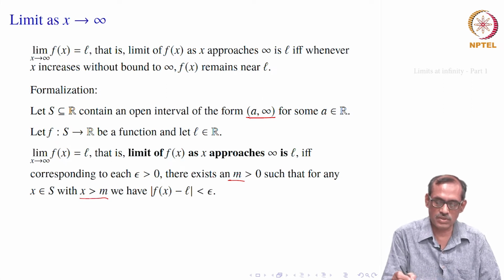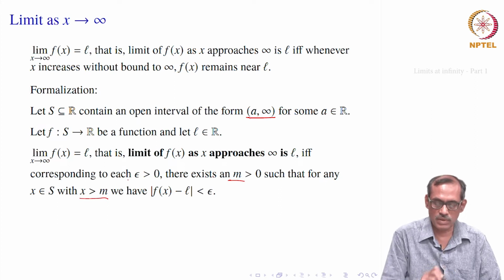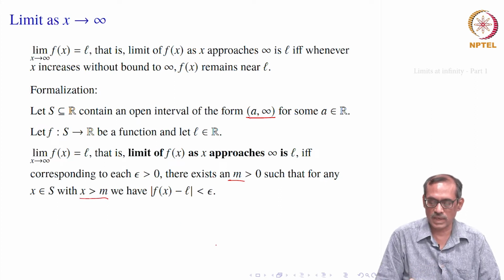So, m should be large, so that this interval, which is a to infinity, should be contained in S. That means a to infinity will become a subset of S, that is, you can choose one m which is bigger than a also. Okay. So, corresponding to each epsilon greater than 0, there should exist one m bigger than 0,